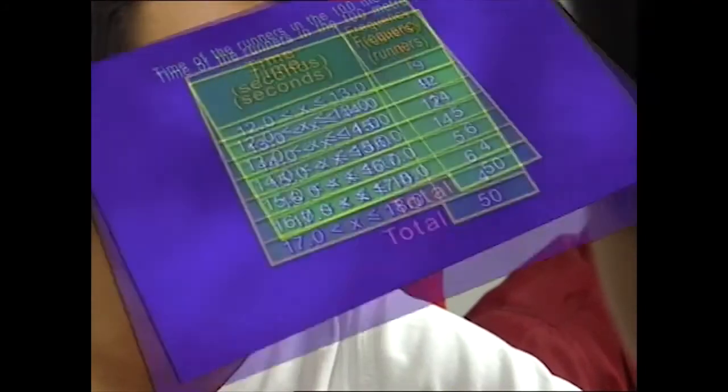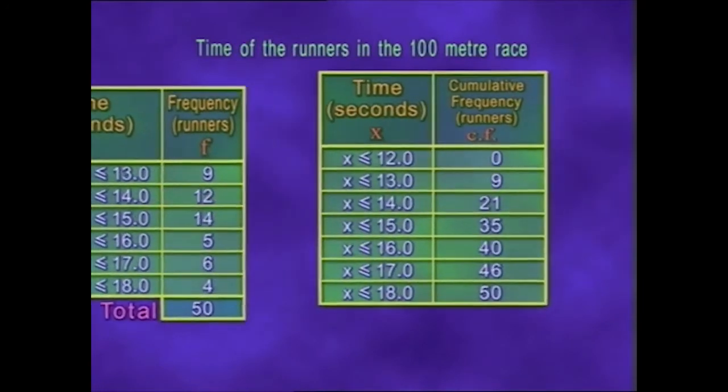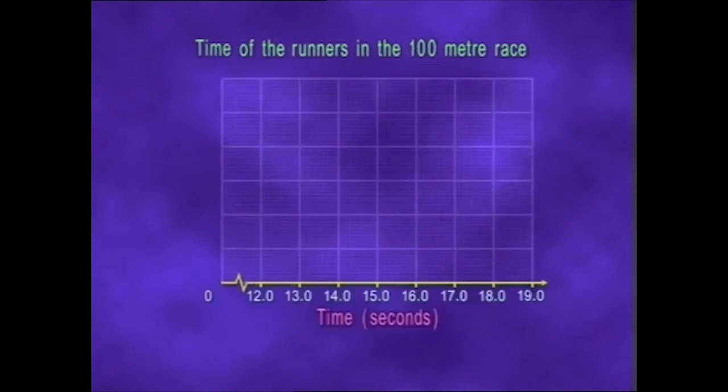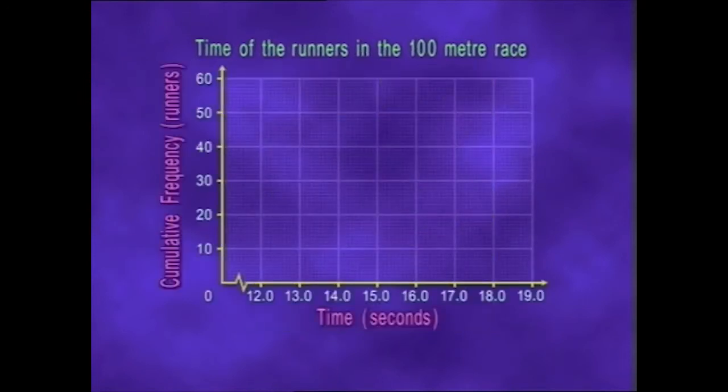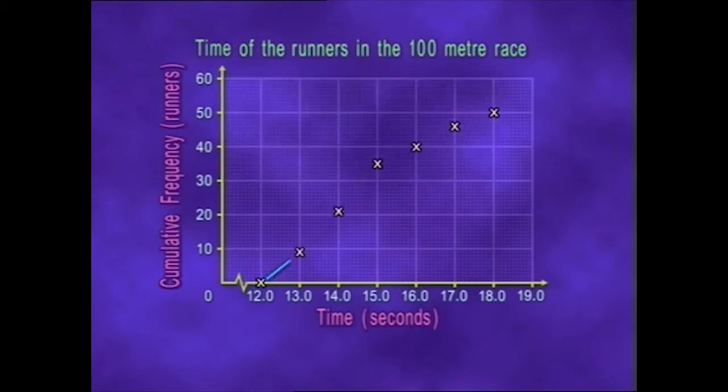All right. I think I know how to draw a cumulative frequency curve. We use the frequency distribution table to construct a cumulative frequency distribution table. The horizontal axis represents time, and the vertical represents cumulative frequency. We join all the points with a smooth curve to form a cumulative frequency curve.